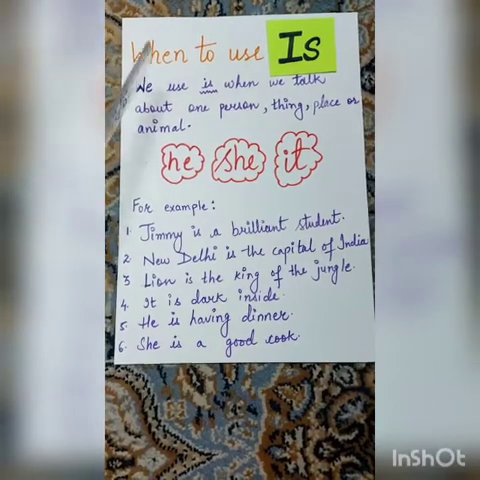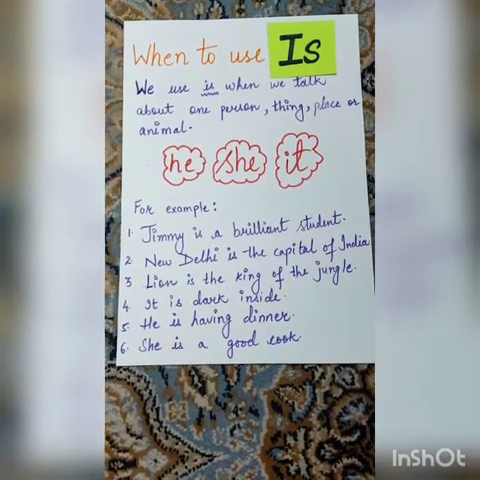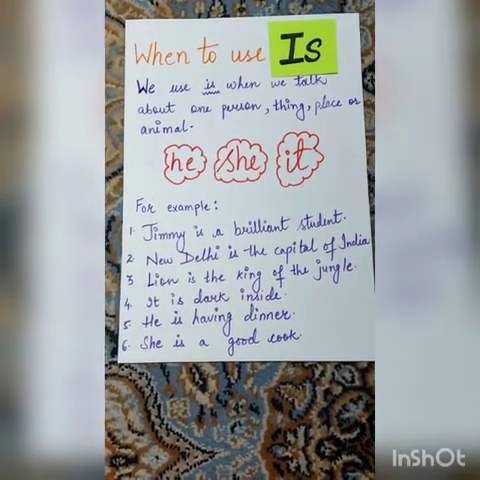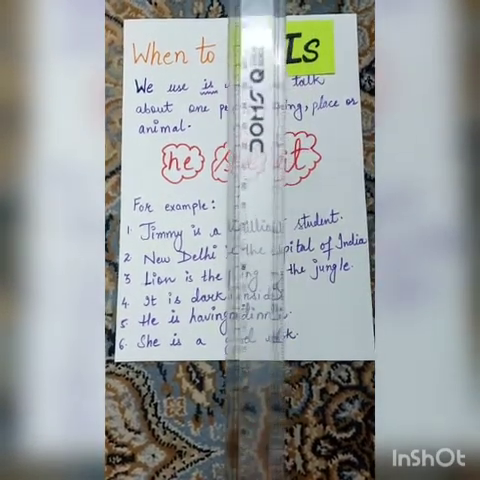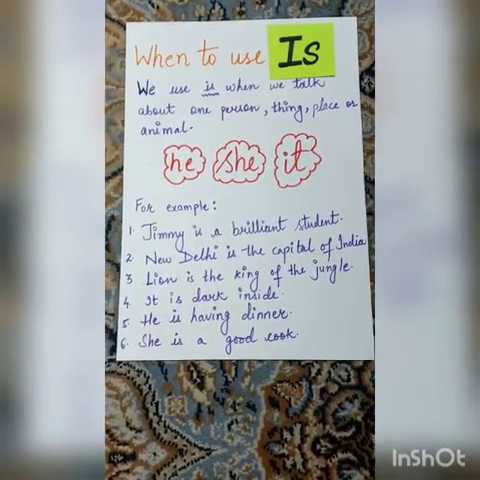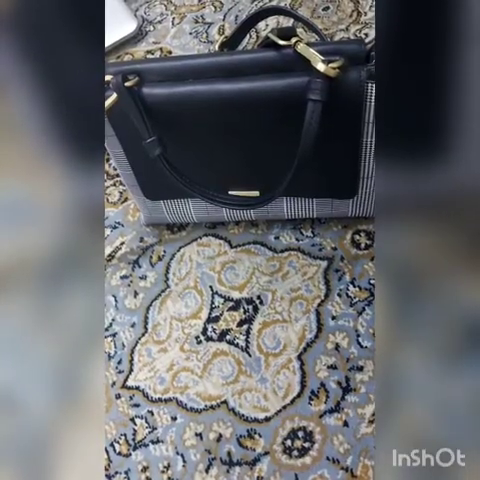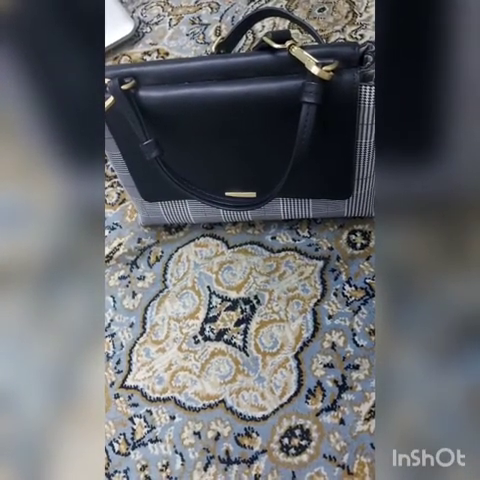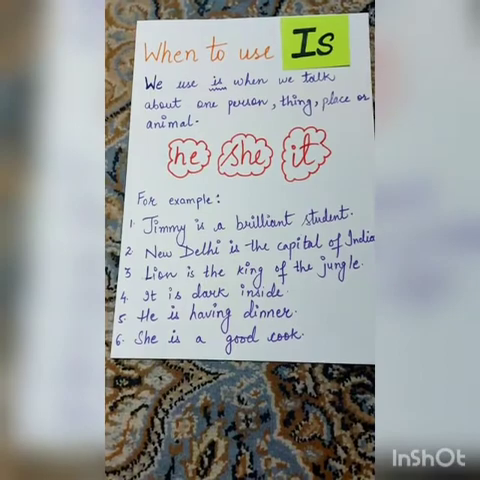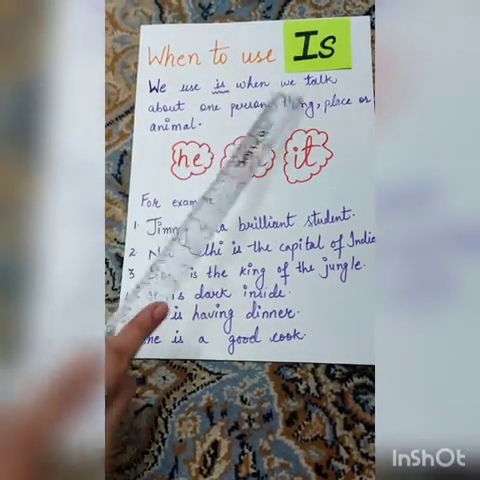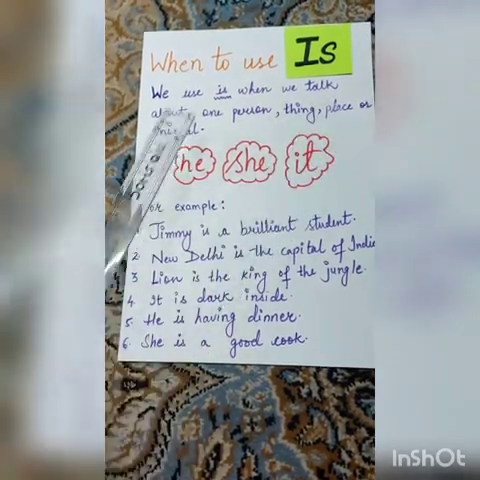Let us now learn when to use is. We use is when we talk about one person, thing, place or animal. For example, this is a scale. This is a pen. This is a bag. This is a notebook. So, we use is when we talk about one person, thing, place or animal.